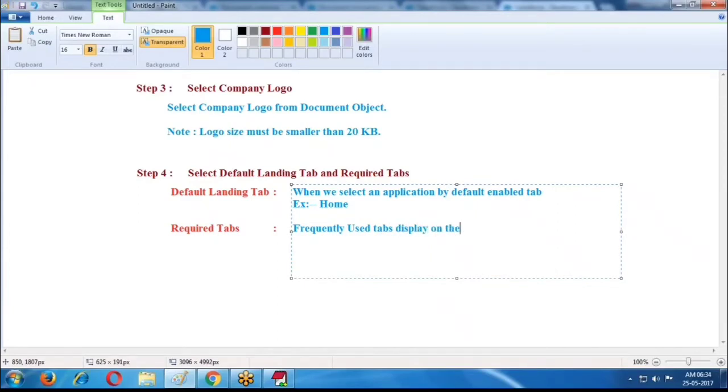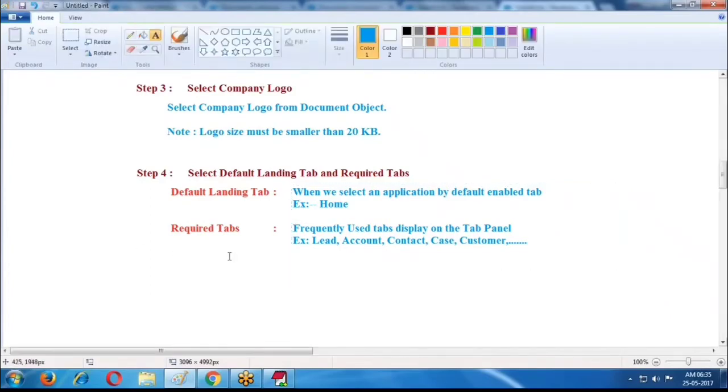are displayed on the tab panel, or tab bar, tab menu. For example, lead, account, contact, case, customer. You can provide the required tabs. This is the fourth step.